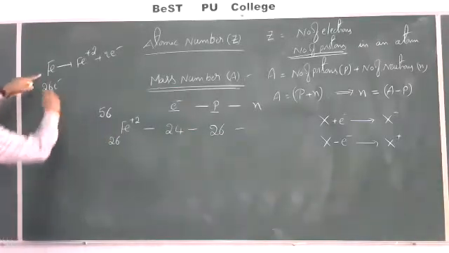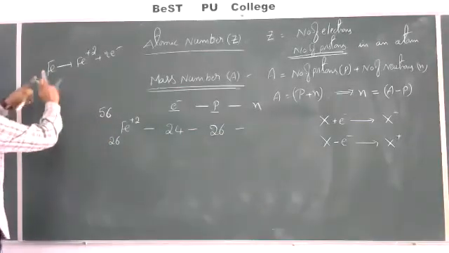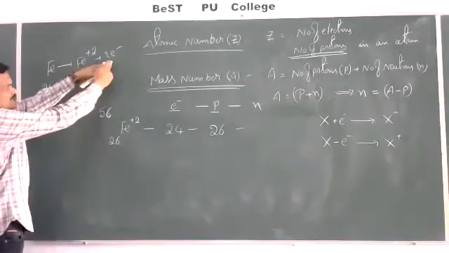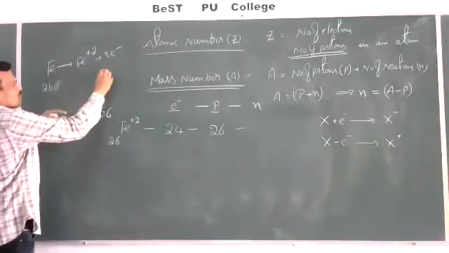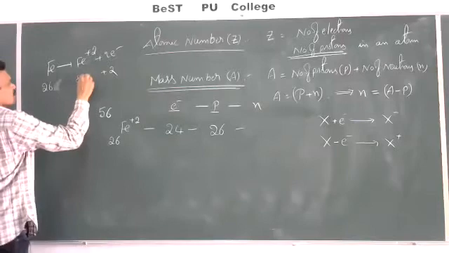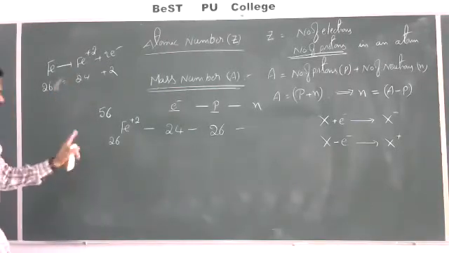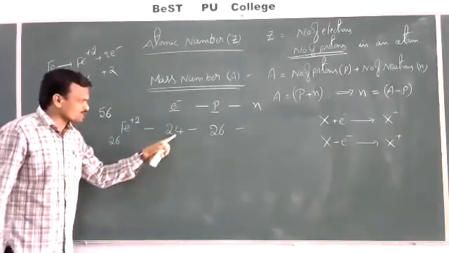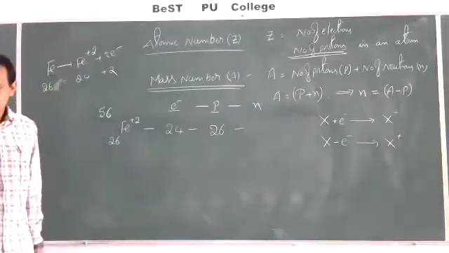Out of 26 electrons, 2 are removed. Then the remaining are 24. So Fe plus 2 contains 24 electrons only.